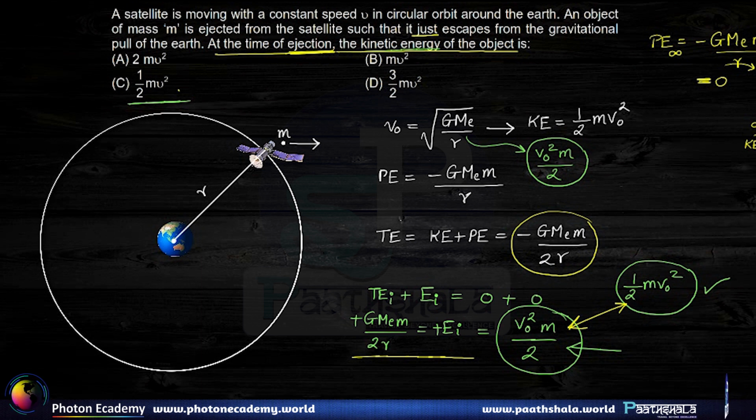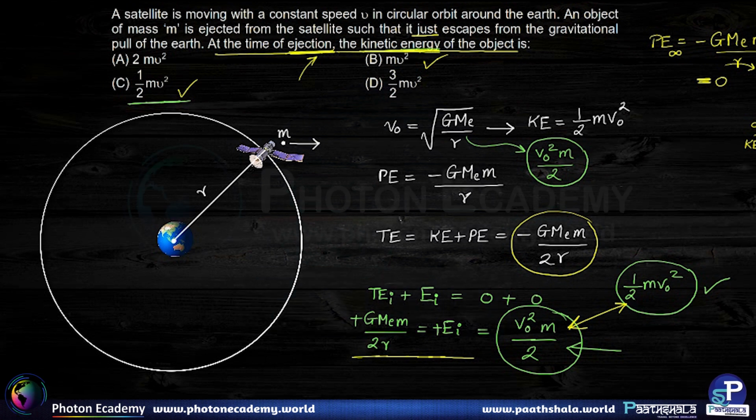I can see that both options are present, half mv square and mv square. Since both options are present, we have to read the question carefully. They have asked at the time of ejection what is the kinetic energy of the object. They have not asked what is the energy imparted during ejection. If energy imparted during ejection were asked, then only this much would be the answer. Since they have asked us the total kinetic energy, we'll have to add the two kinetic energies together.